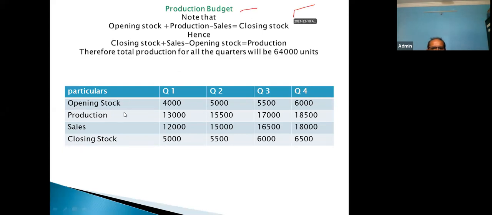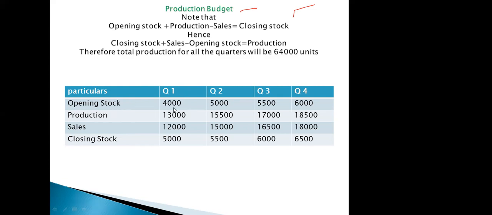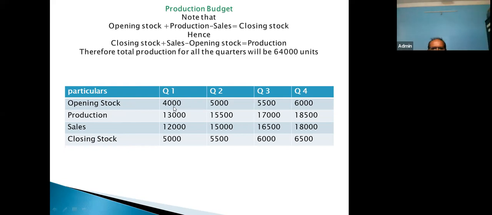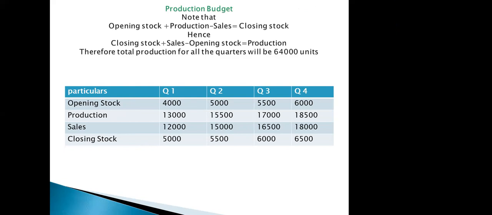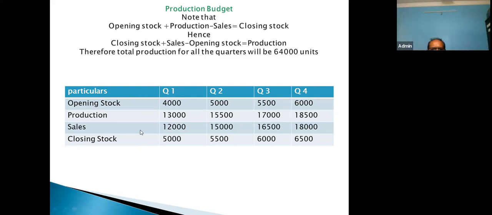Now let us verify. Everyone please concentrate on quarter 1. Opening stock is how much? 4,000. To this 4,000, add production of 13,000, that is 17,000. From this 17,000, minus sales of 12,000, we get closing stock of 5,000. So we can verify from this figure.